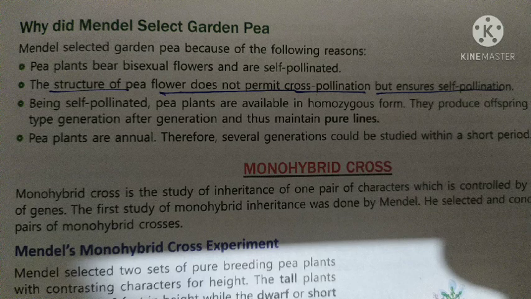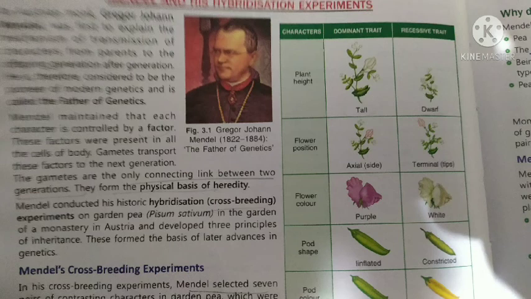Now let us see why Mendel selected garden pea for his experiments. The reason is that it is a bisexual flower, so both androecium and gynoecium are present on the same flower. It is an annual plant also with a short life cycle of 3 to 4 months. So his experiment could be performed easily within a short span of time. And there were many contrasting traits in the same plant which made his study easy. Natural self-pollination was present, and cross-pollination can be performed by artificial means. Moreover, the garden pea was easy to cultivate.